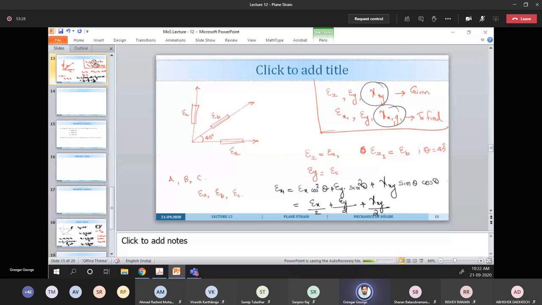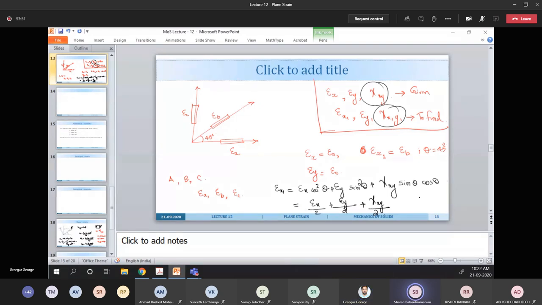So you will get one more expression, and then from that you can equate, so there will be 2 equations and 2 unknowns. By putting theta plus 90, you will get the expression for epsilon c also. Then from that you can try to figure out what gamma xy is.